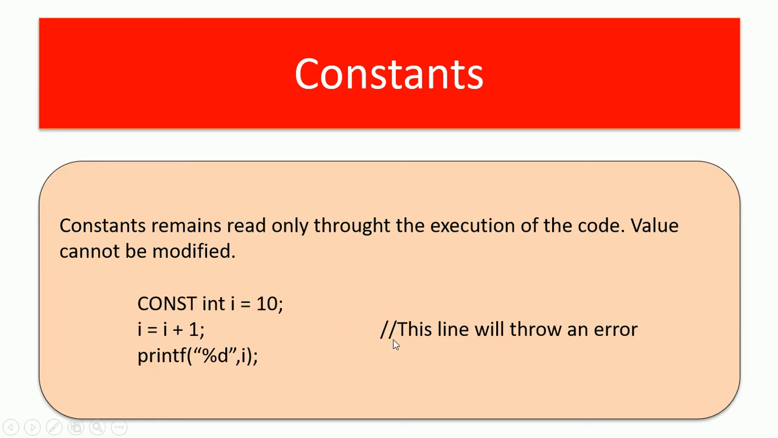So this is what I have mentioned here in this comment line. This line will throw an error when we try to modify the constant variable. We cannot modify a constant variable. So I think we have discussed deeply all these concepts: tokens, keywords, data types, variables, and constants. So these are all very basic concepts, much needed to be learned to proceed with further, advanced concepts of C programming.